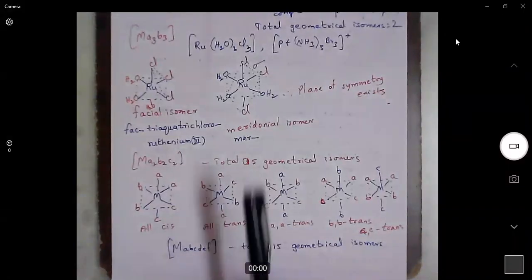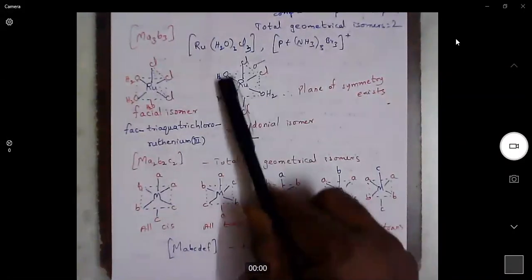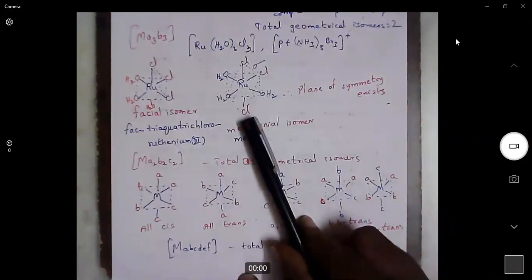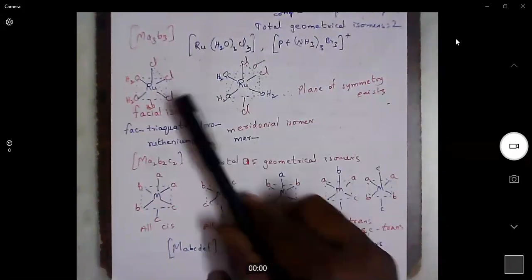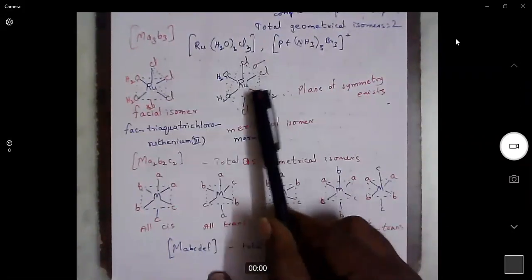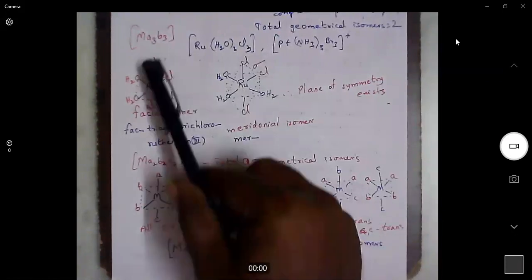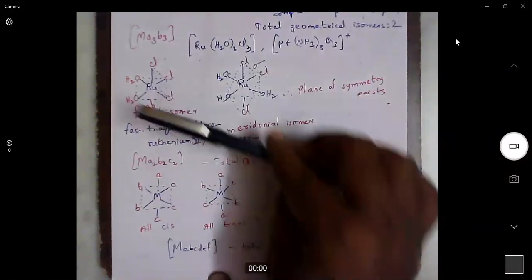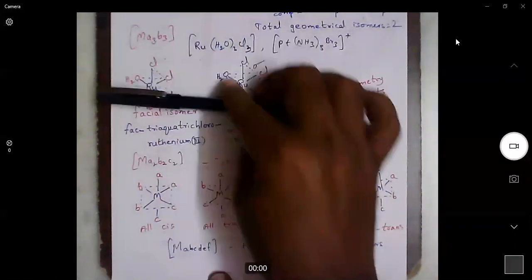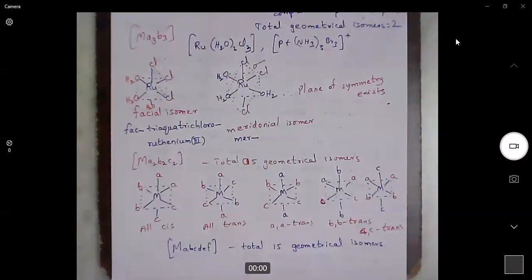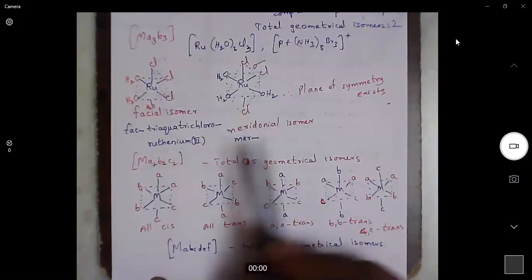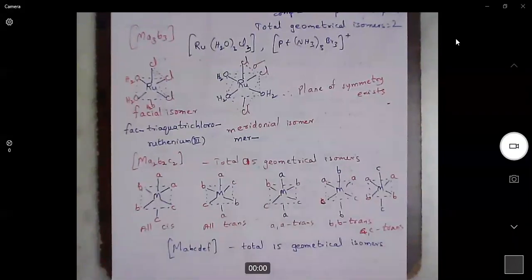Or simply you can take a similar plane, the molecular plane. This chlorine and this chlorine appear as mirror images. Here also you can take this type of plane, a vertical plane. Yeah, this side, I think, like this. You can take a mirror plane like that. So plane of symmetry exists here also. So how many isomers are possible? Only 2 geometrical isomers, no optical isomers.